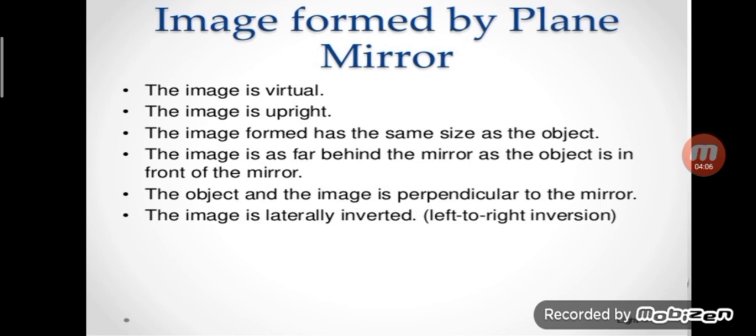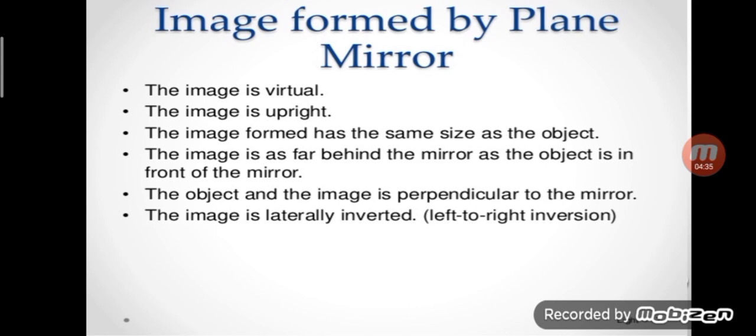Then the third point is the image formed has the same size as the object. Next, the image is as far behind the mirror as the object is in front of the mirror. The next point is that the object and the image are perpendicular to the mirror.